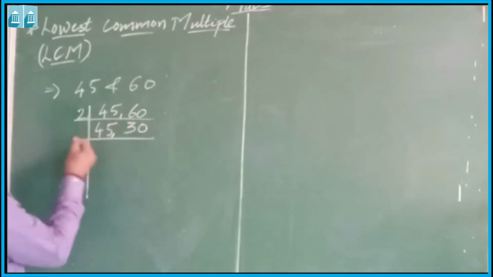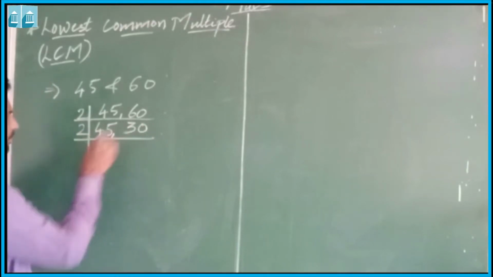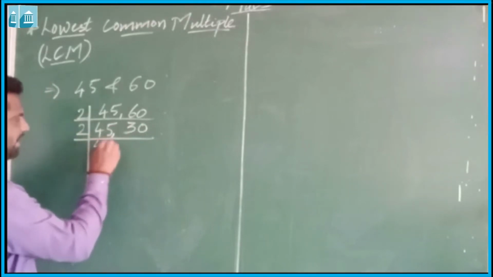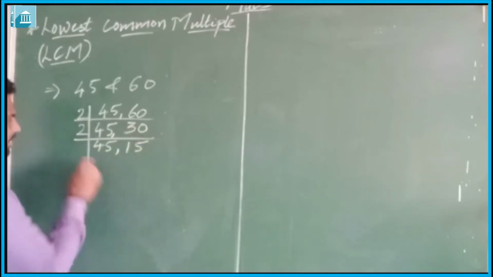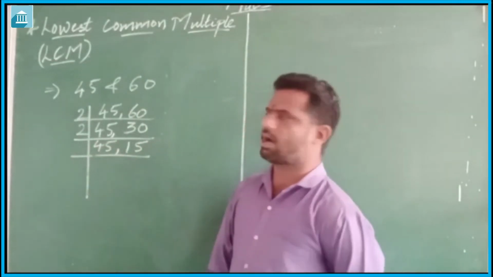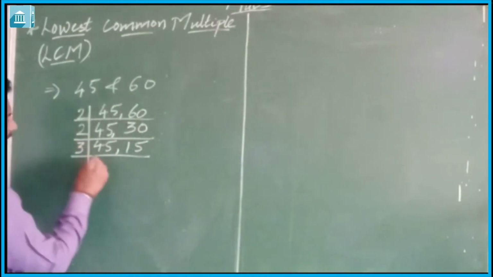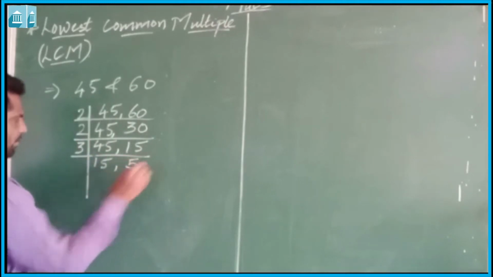Again, 30 is divisible by 2, so 45 will remain as it is and it will be 15. Now both the numbers are not divisible by 2, but both are divisible by 3. We will divide by 3. It will be 15 and 5.